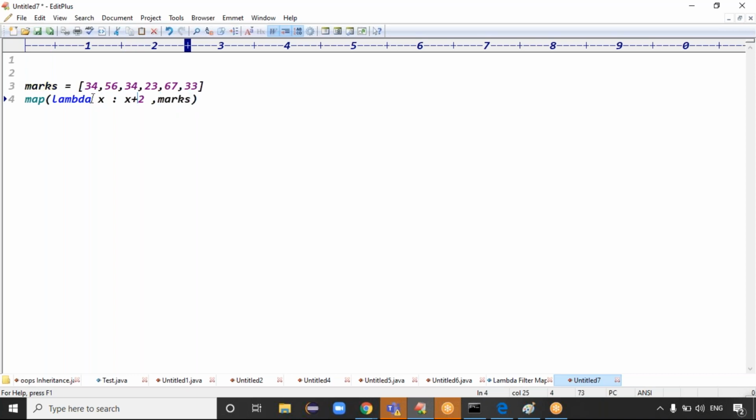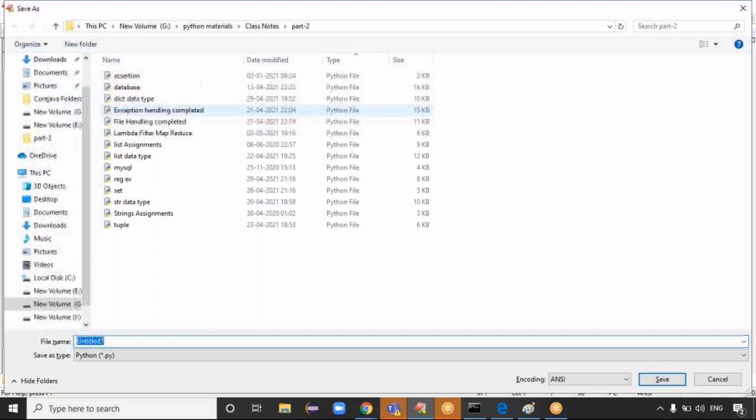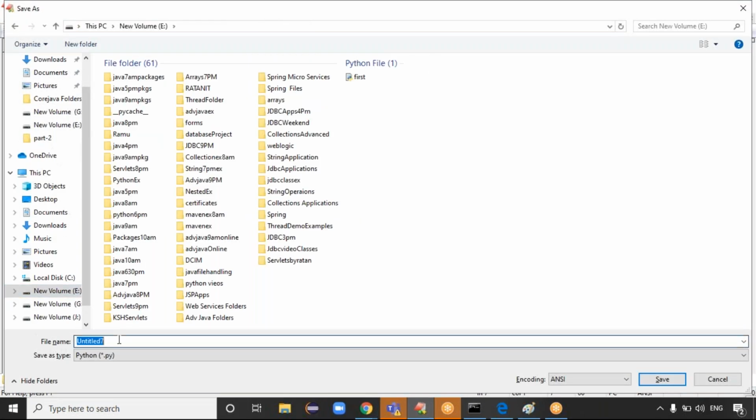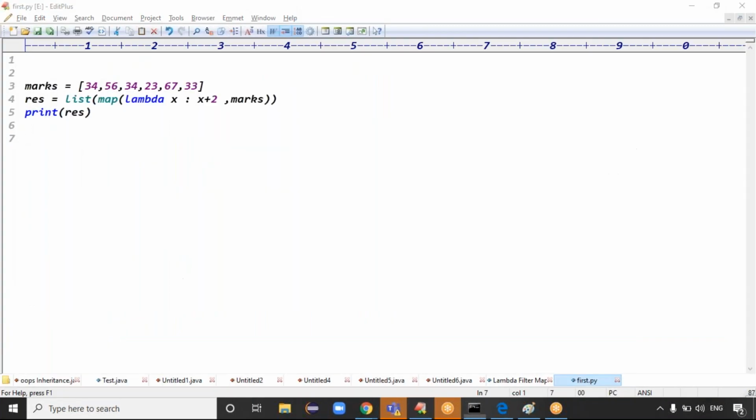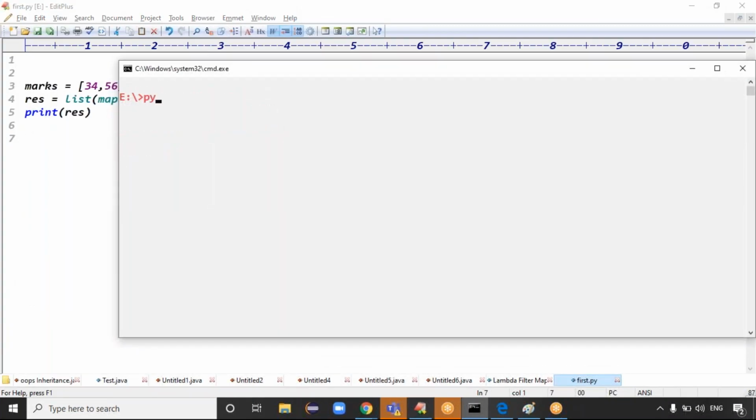After doing this operation, you want the output in which format? If you want the output in list format, then typecast to list. Whichever format you want, you can take that output. Then I'm making the result variable and I'm trying to print the result. Can you please save this code in local disk E? The file is called first.py. Then run this code: python first.py.